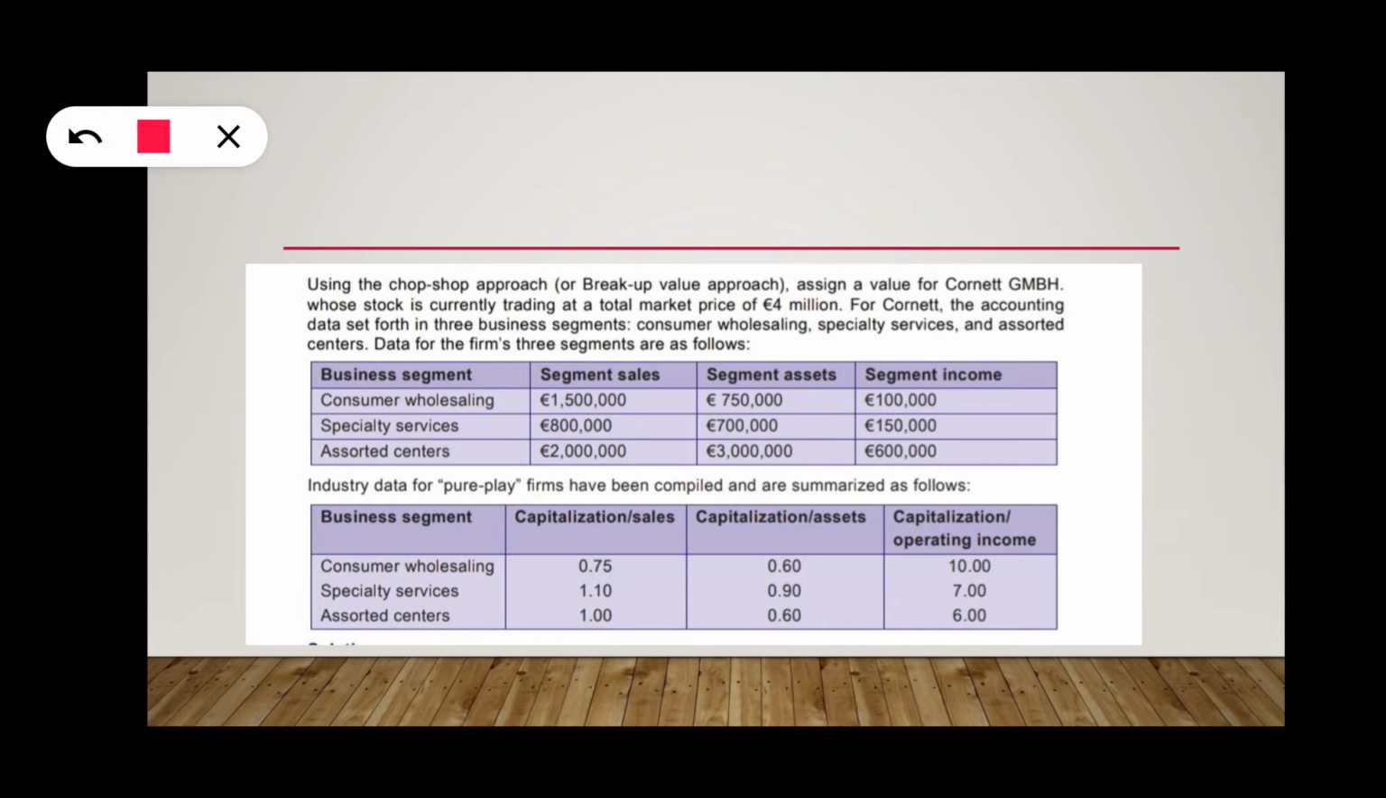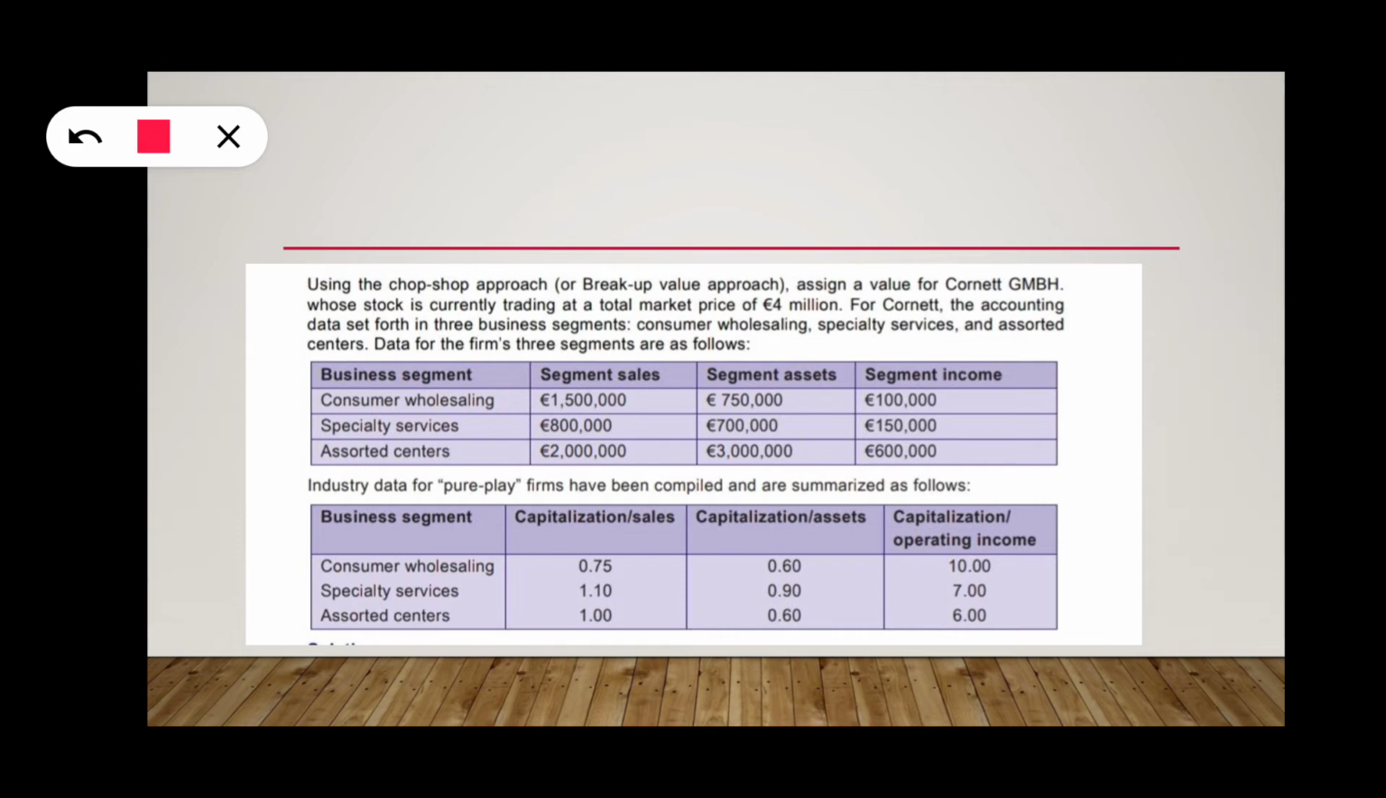Assign a value for Cornet GmbH, whose stock is currently trading at a total market price of 4 million. For Cornet, the accounting data is set forth in 3 business segments. Cornet GmbH has 3 segments. First, consumer wholesaling. Second, specialty services. Third, assorted centers. Segment sales, segment assets, and segment income they have given.